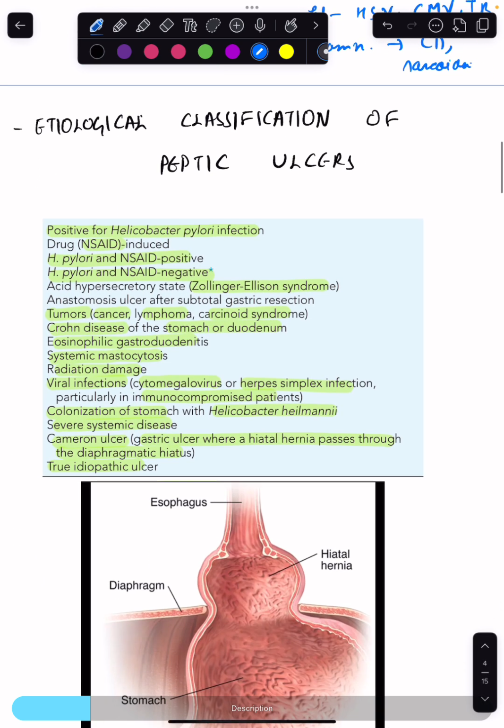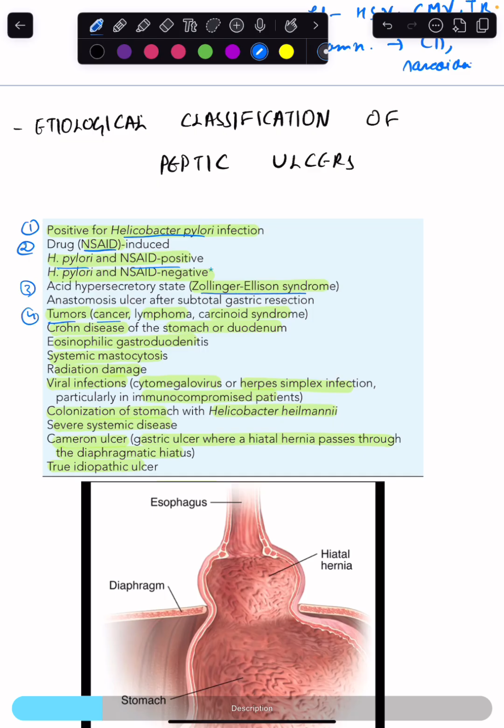Now, the etiological classification of peptic ulcers, we have variety of causes. Now, I'll discuss the important ones. One is the H. pylori, which I'll discuss in detail later on. Second is the NSAIDs. Then third is including both H. pylori and NSAIDs positive. Then another important one is Zollinger-Ellison syndrome.